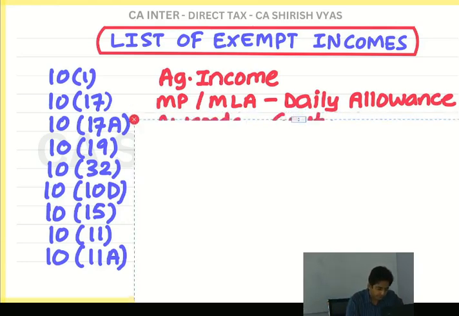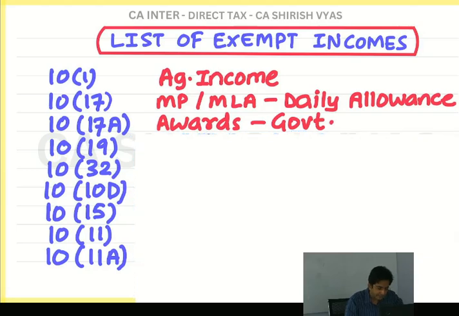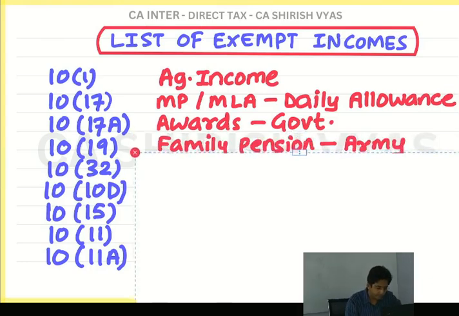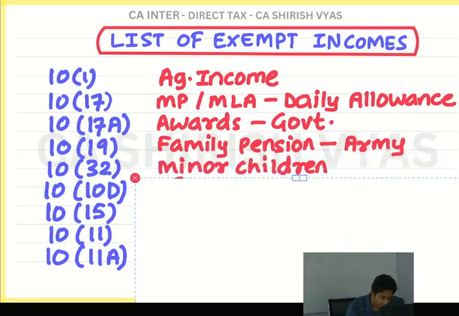Then 10-19: an army employee died, and after his death, a family member gets the pension. Family pension after the death of an army employee was 10-19. Then, yes, very good. Income of minor children on which parents have to pay the tax, but with an exemption of 1500 per minor child.